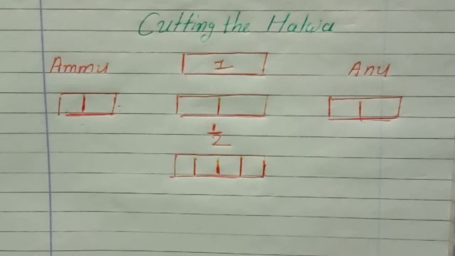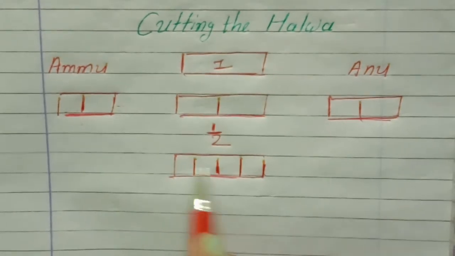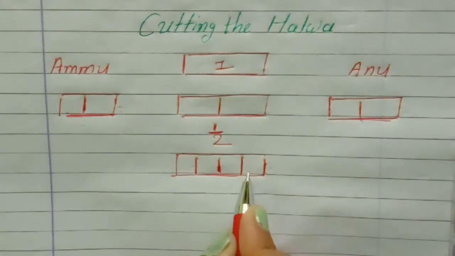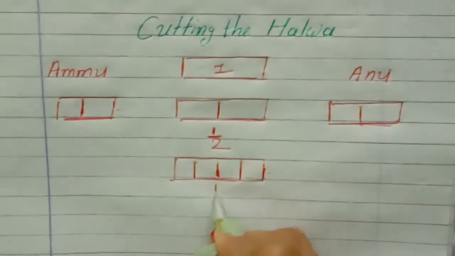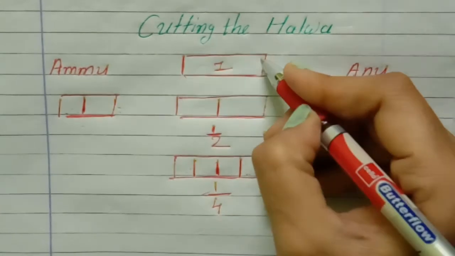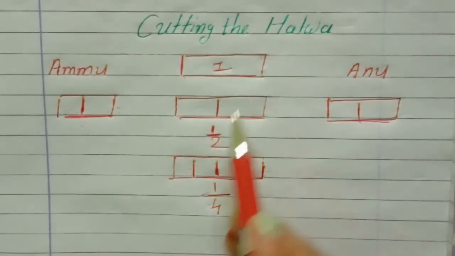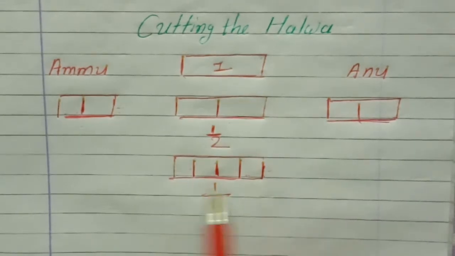So when each of the two pieces of halwa is divided into two equal parts, then there will be a total 4 pieces of halwa. So we can write it 1/4. एक का 4th part. Main halwa 1 part, उसका half किया. Then we'll make 4 parts.